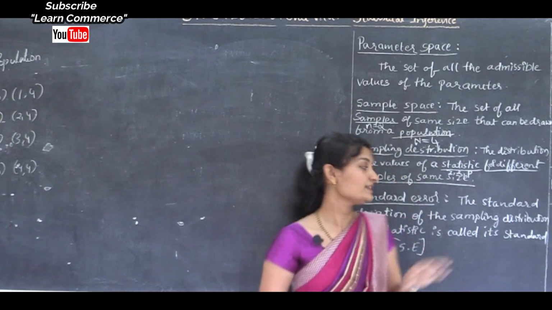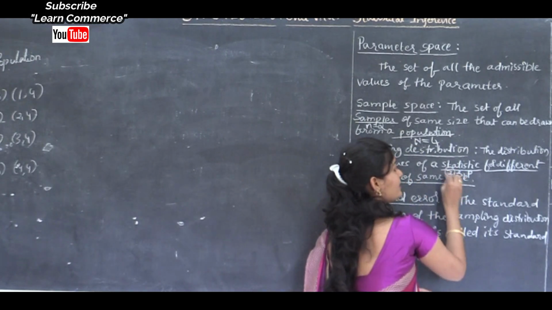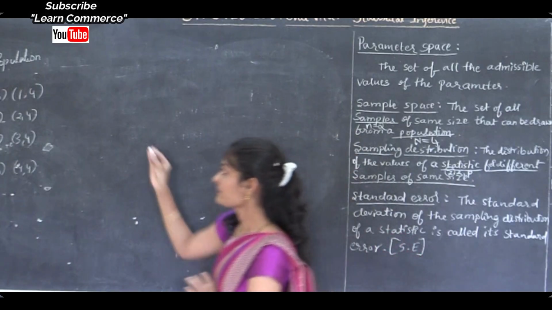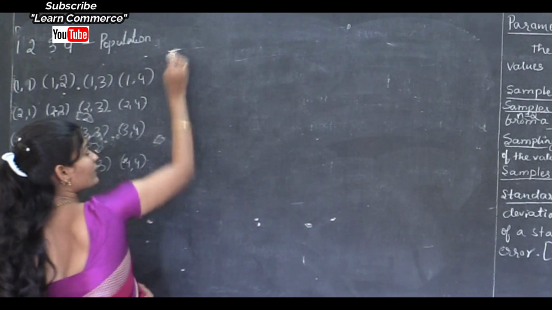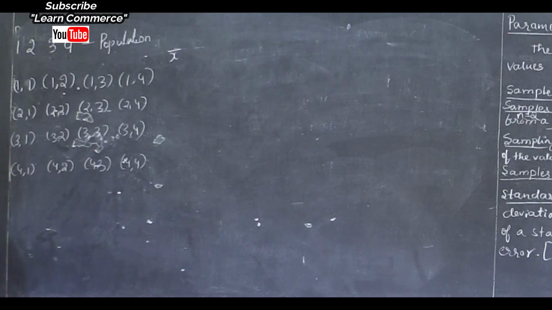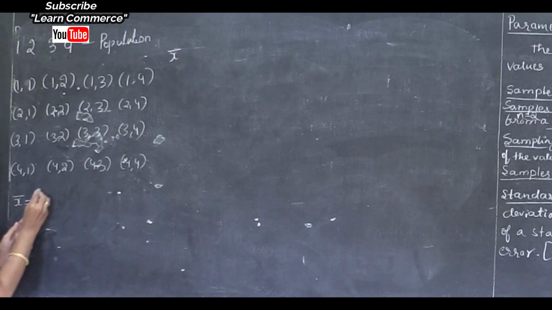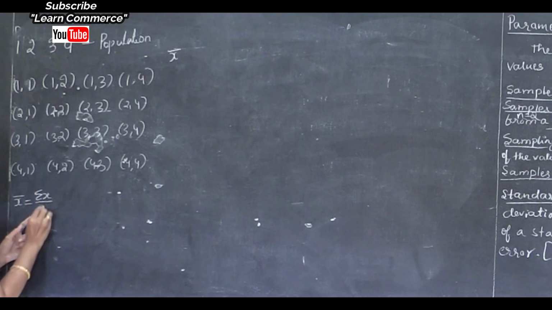For our convenience, I will consider x bar. How do we calculate x bar? We know the formula of x bar, the mean of the sample: summation x divided by n.